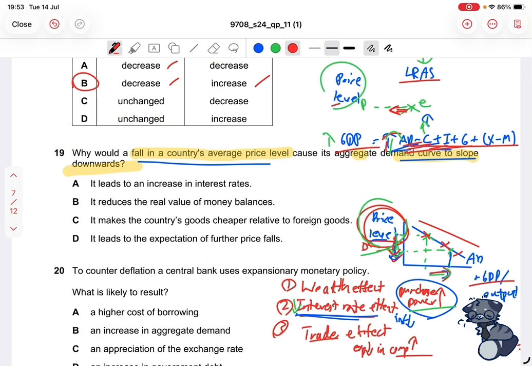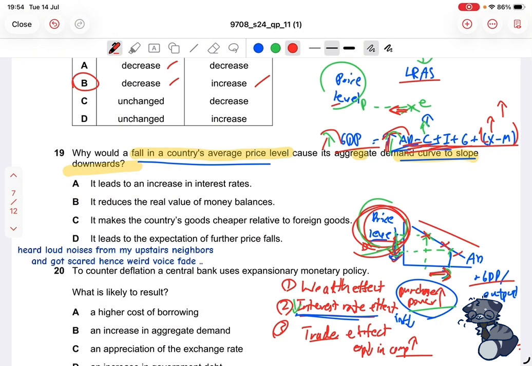So in your aggregate demand, you may have an increase in your export sales. So therefore, your net exports will increase. If your net exports increase, aggregate demand increases. So as aggregate demand increases, what you demand is the same as what you produce, so GDP increases. So because this is caused by a change in the price level, if your price level falls, then your GDP increases because of the entire process I just mentioned.